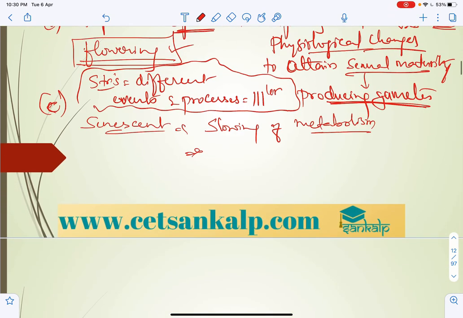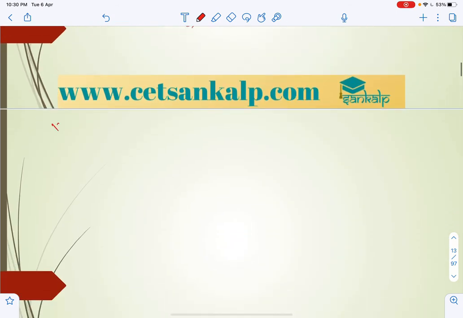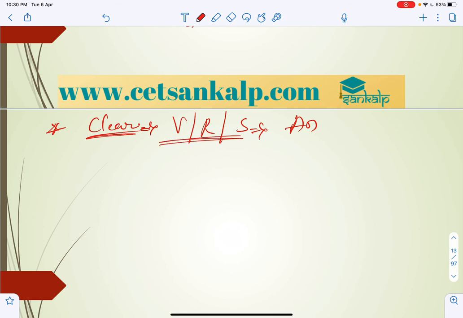Keep this in mind. And one CET question we can expect here: these phases, the vegetative phase, reproductive phase and senescent phase, can be clearly differentiated in plants like annuals and biennials.